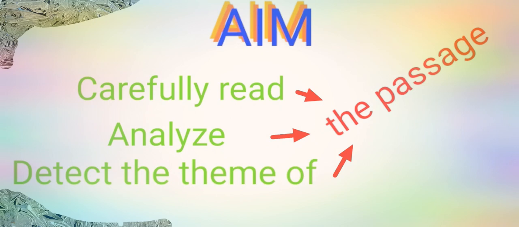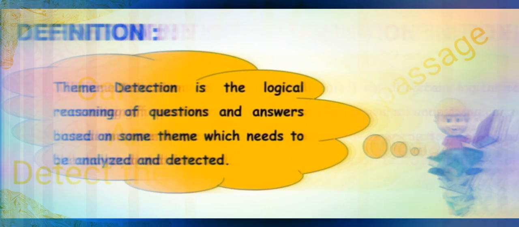Analyze. Now when we are reading, what is the meaning of analyze? When we are reading, we have to analyze the passage. It means we have to examine in detail what each and every sentence means, where each and every sentence directs us. Each and every sentence will direct us to a particular central idea. So in the process of reading, we have to analyze. We have to examine in detail what the whole passage speaks about. What is the central idea? And finally, it becomes very easy to detect the theme of the passage. So this is the aim of the study of theme detection.